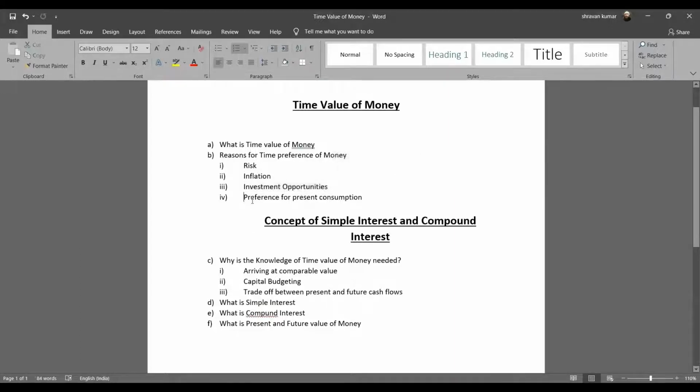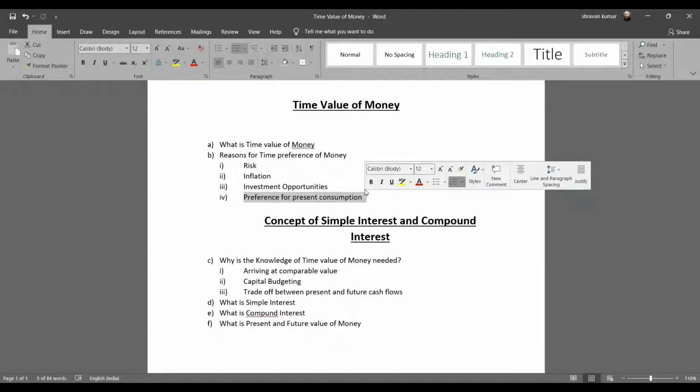And the fourth important reason could be the preference for present consumption. That is to say, you have an important thing which needs to be purchased today and that cannot be deferred. So if I come and say, hey, I want to give you 100 rupees, you have two options in front of you. Either you take 100 rupees now, or you take 100 rupees 1 year down the line, 2 years down the line.